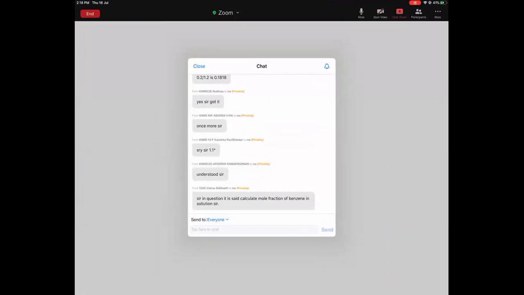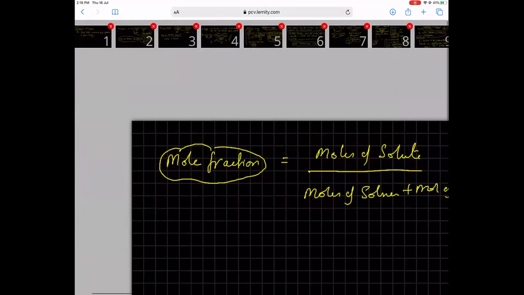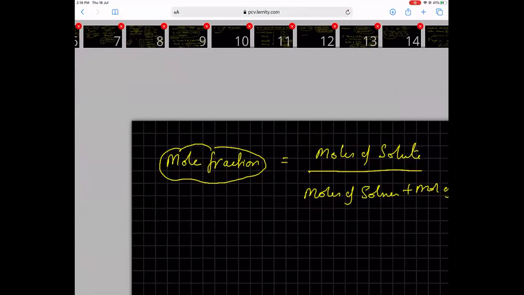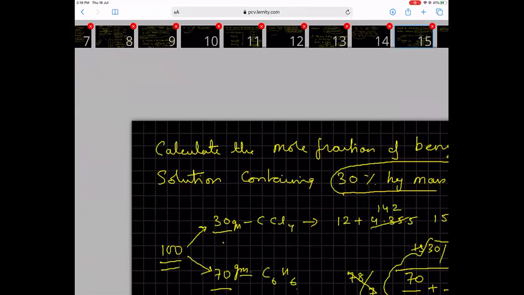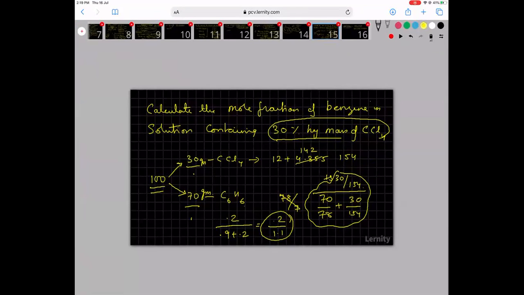It is said, calculate mole fraction of, in the question, mole fraction of benzene. Did I ask you for the mole fraction of benzene? Okay, let me check. If I asked you for the mole fraction of benzene, even then your answer is wrong.